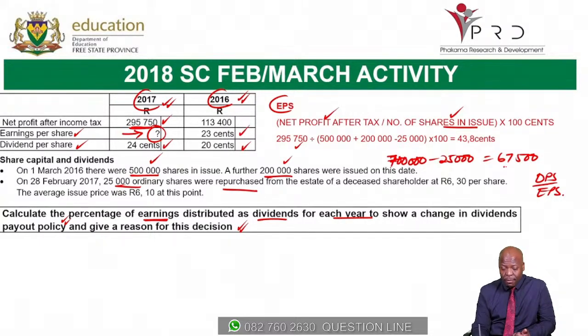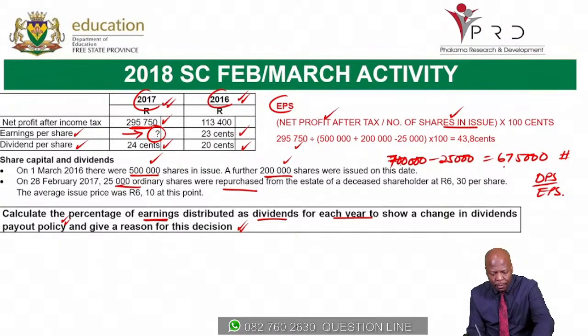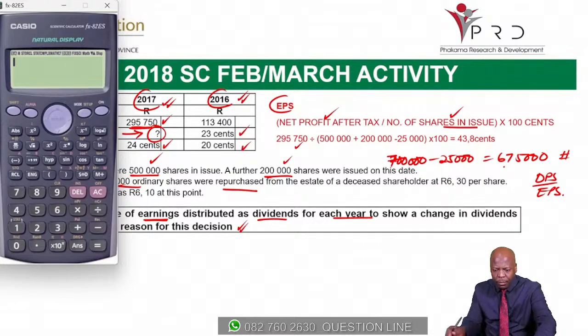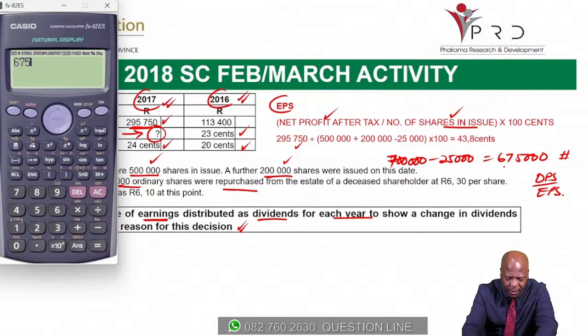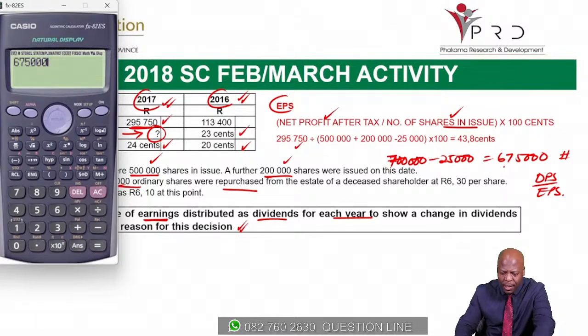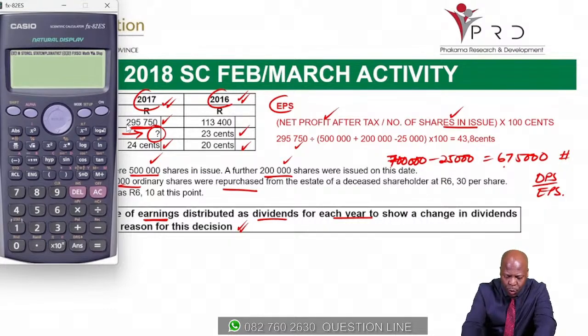675,000 shares. Okay. Now we have the number of shares, and we also have our net profit after tax. So we then punch all of this in the calculator. Remember you have to start off with the net profit after tax, which is 295,750.